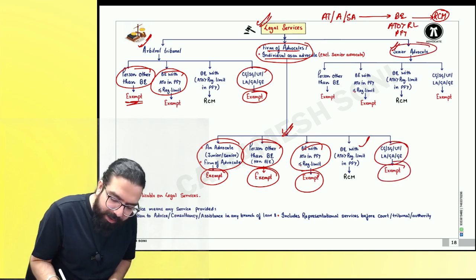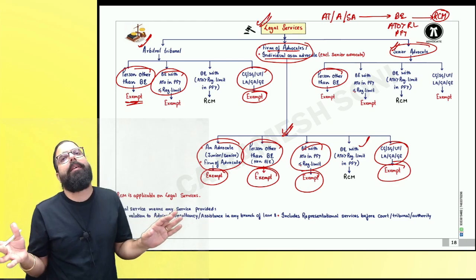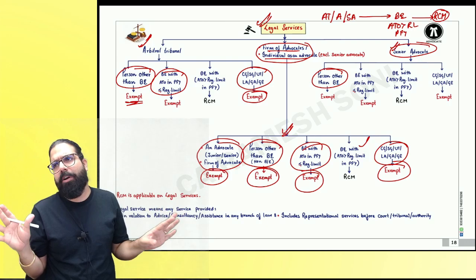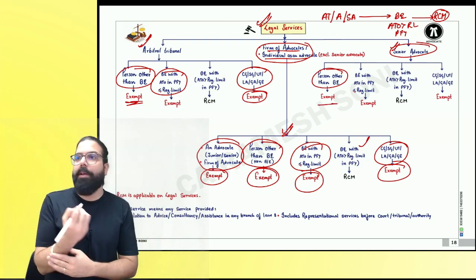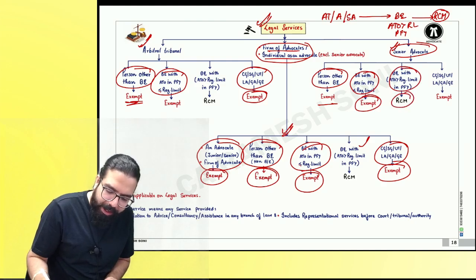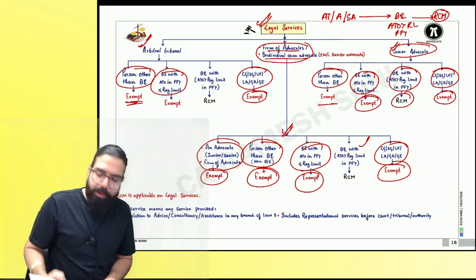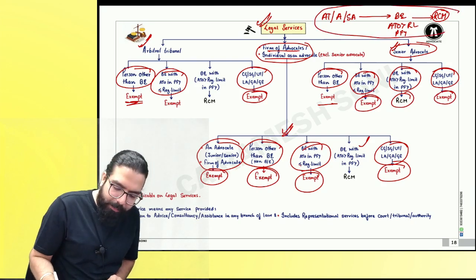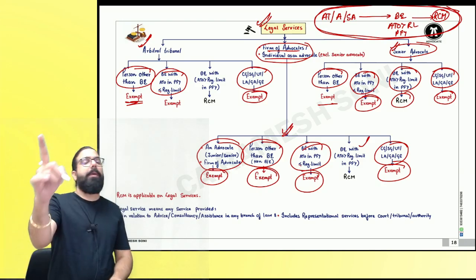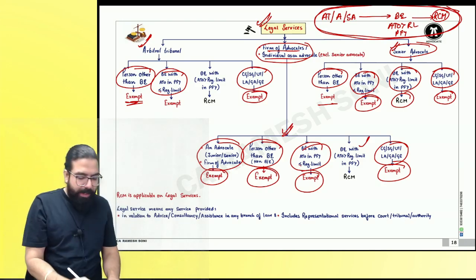Now, senior advocate giving services to a person other than a business entity. You took senior advocate's service. Will you pay GST under RCM? Government told, grapes are sour. We'll leave it. Exempt. Can I go ahead, everyone? Small business entity, exempt. Business entity which is big, RCM. Advocate services to government will always be exempt. So this is under RCM. All other things are under exemption. Are we clear, everyone? And always remember legal services when they are given by whom?